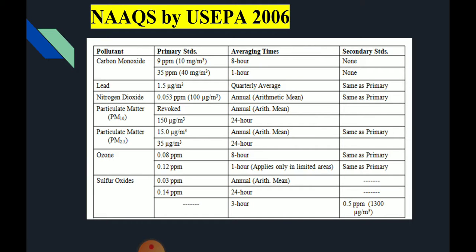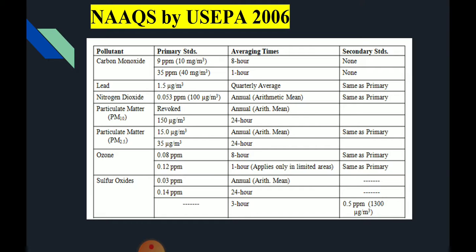this tabular column represents NAAQS by US EPA. EPA, we already know that, and US EPA 2006. Actually, it classifies the pollutants into two types: primary standard and secondary standard. So, primary standard pollutants: carbon monoxide, lead, nitrogen dioxide, particulate matter of two types: PM10 and PM2.5, ozone, sulfur oxides, all are represented in terms of parts per million or microgram per meter cube or milligram per meter cube. So its average time is displayed in terms of durations, in terms of arithmetic mean.